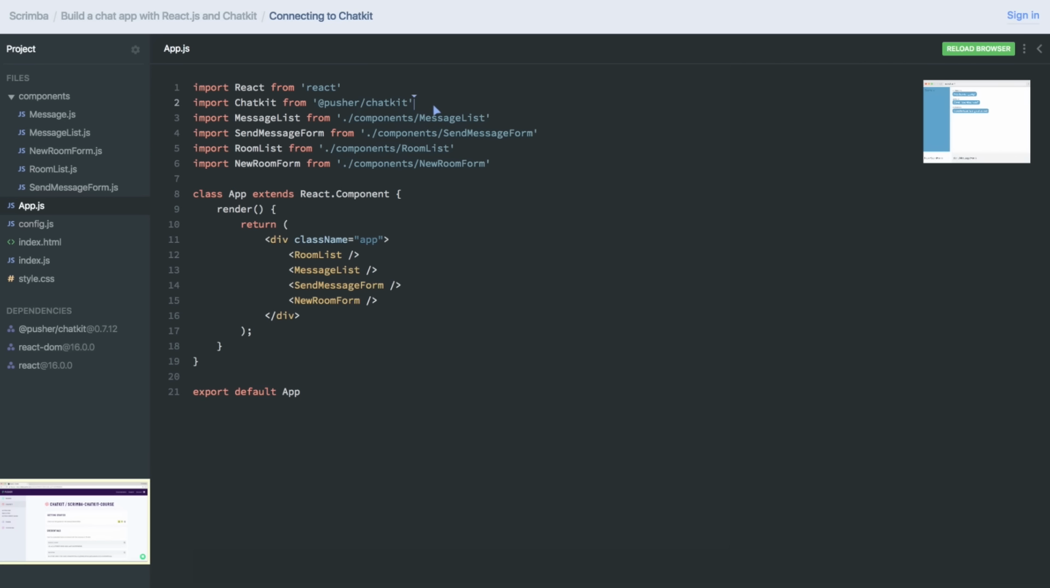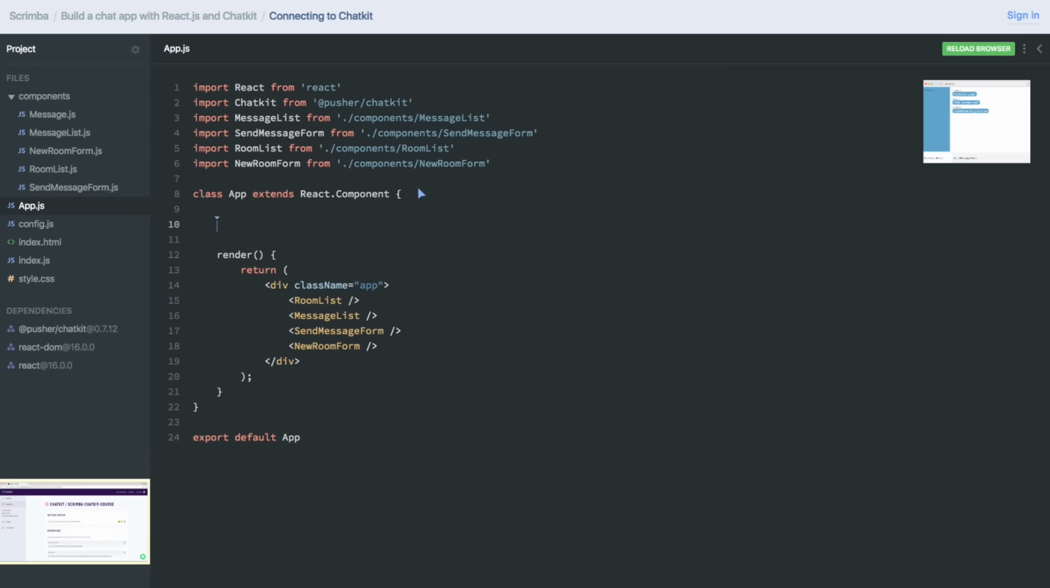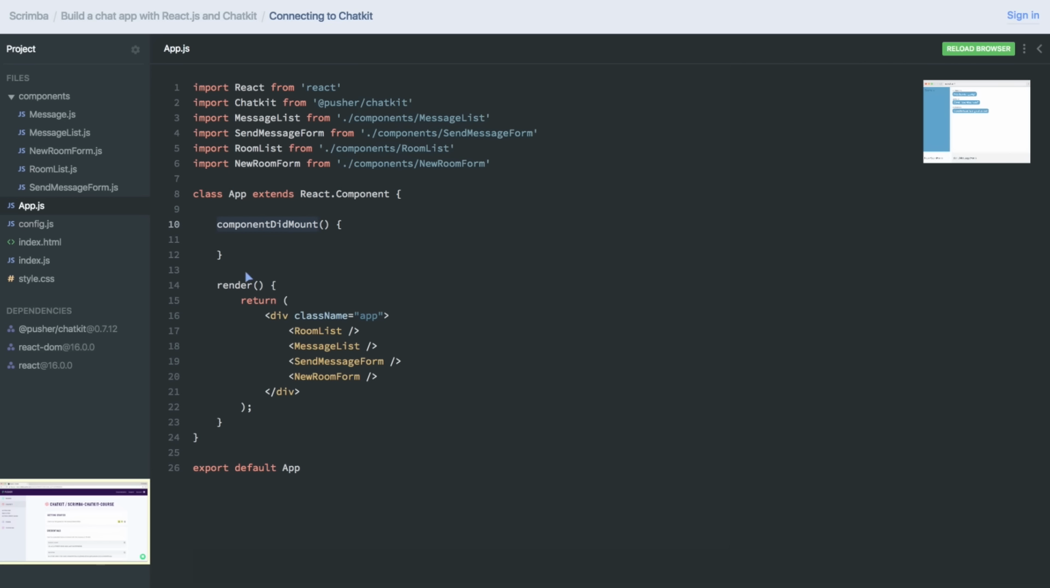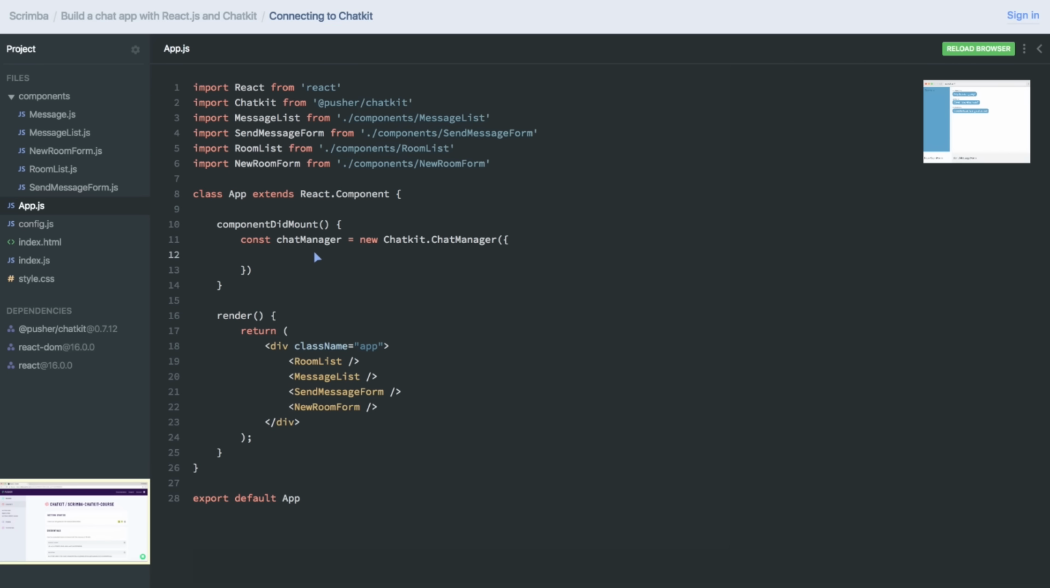Chatkit. Then there's the question, how do we hook up a React component with an API? And the way you want to do that is through using a lifecycle method called componentDidMount. And it's triggered directly after the render method has been invoked. So here, we'll create a chat manager, and we'll use chatkit.chatManager to create that. And inside of here, we need to specify a few parameters.